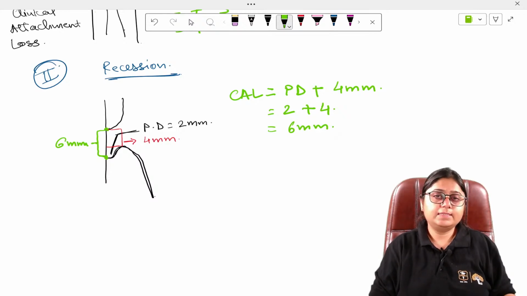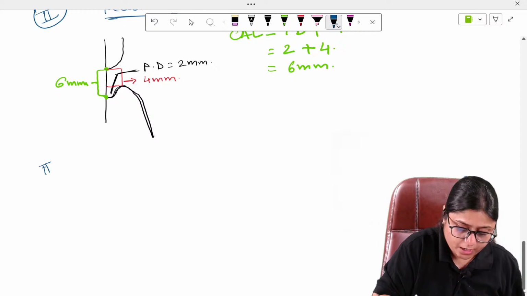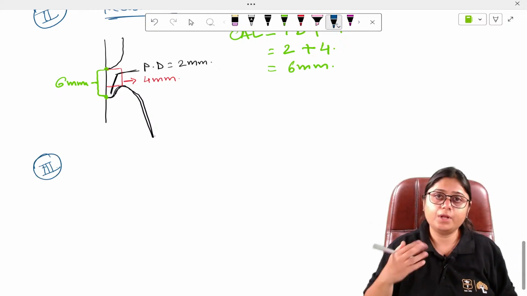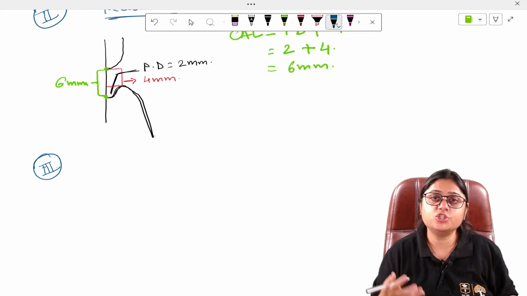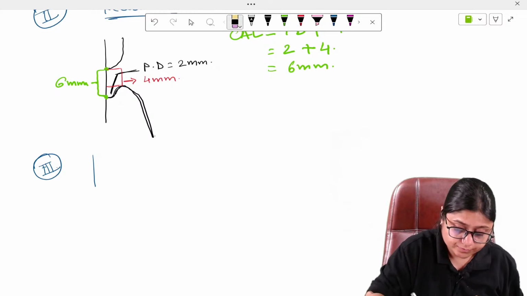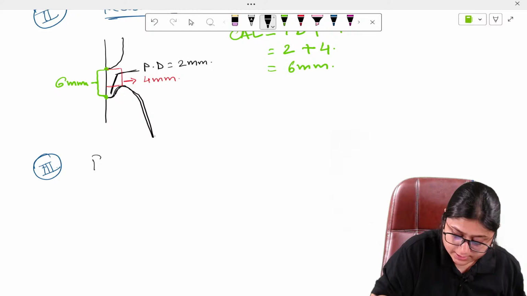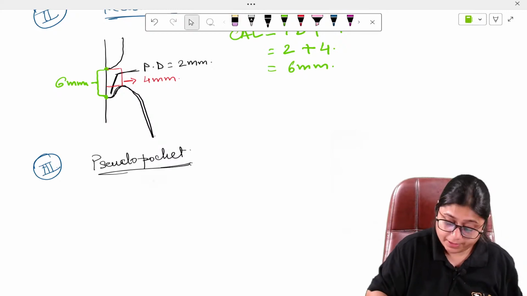Now let us see the third case, where there is a pseudo pocket present. Pseudo pocket means there is gingival enlargement. So in cases of pseudo pocket, what will happen here?